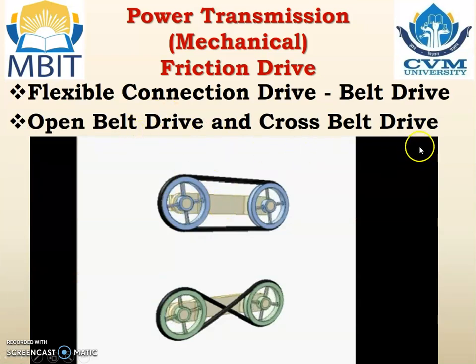Open belt drive and cross belt drive. Here you can see the belt directly mounted on both the pulleys, so it is known as the open belt drive. While here the belt is mounted in a cross, so it is known as the cross belt drive.